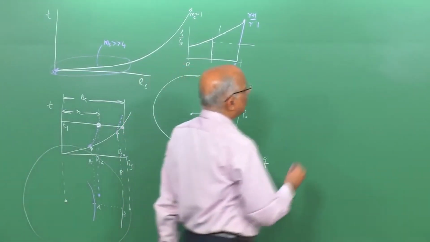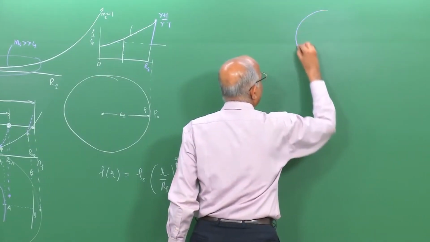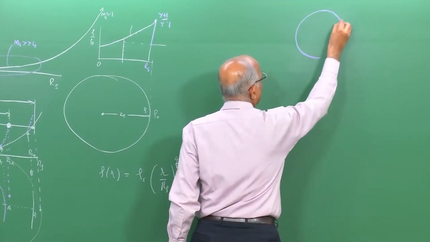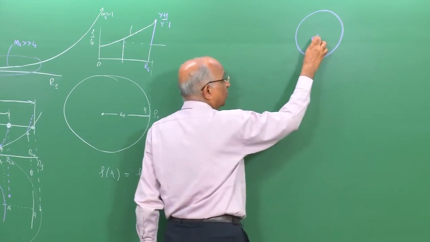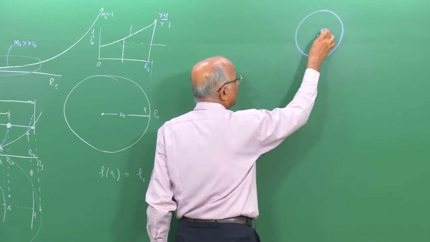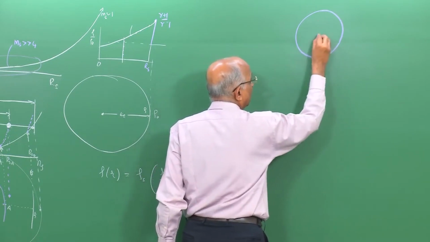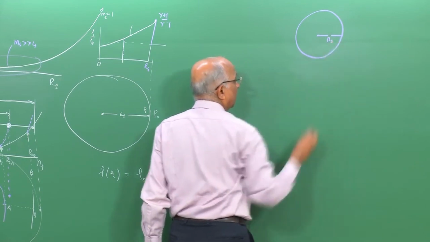All I am trying to say is, let us consider only a spherical lead shock. Let us assume that the lead shock originates from an explosion over here at the center, and that the wave is spherical, the shock distance is r s over here.